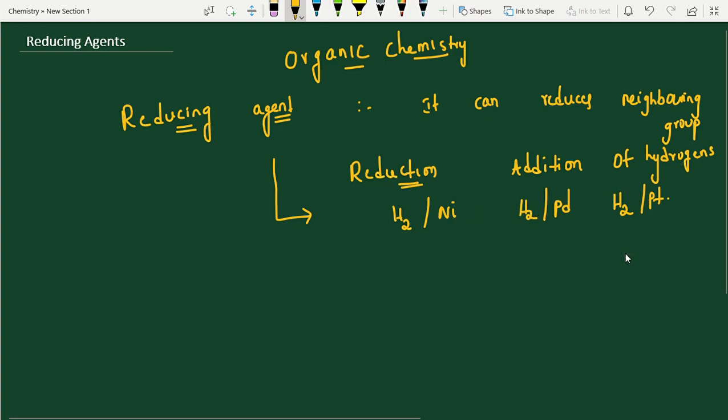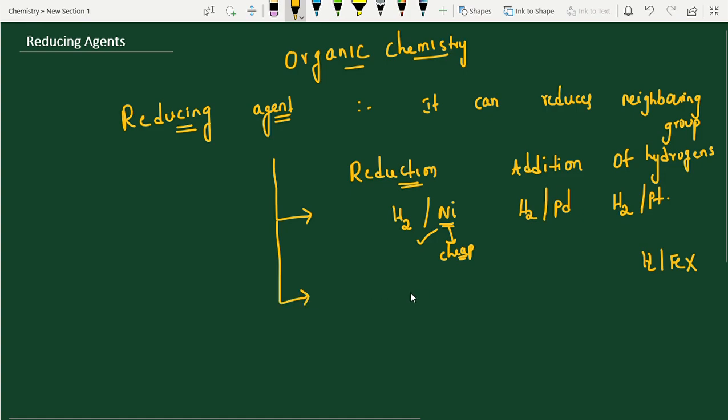If you use some other catalyst, like hydrogen in the presence of iron, it's not suitable. So if you do a hydrogenation reaction, suitable reducing agents are nickel, palladium, platinum. But among these, this is the best one. What is the reason? Raney nickel is a little cheap material. That's the reason we are using it. But platinum and palladium are a bit costly. That's the reason we can avoid them. Otherwise, all 3 are suitable.